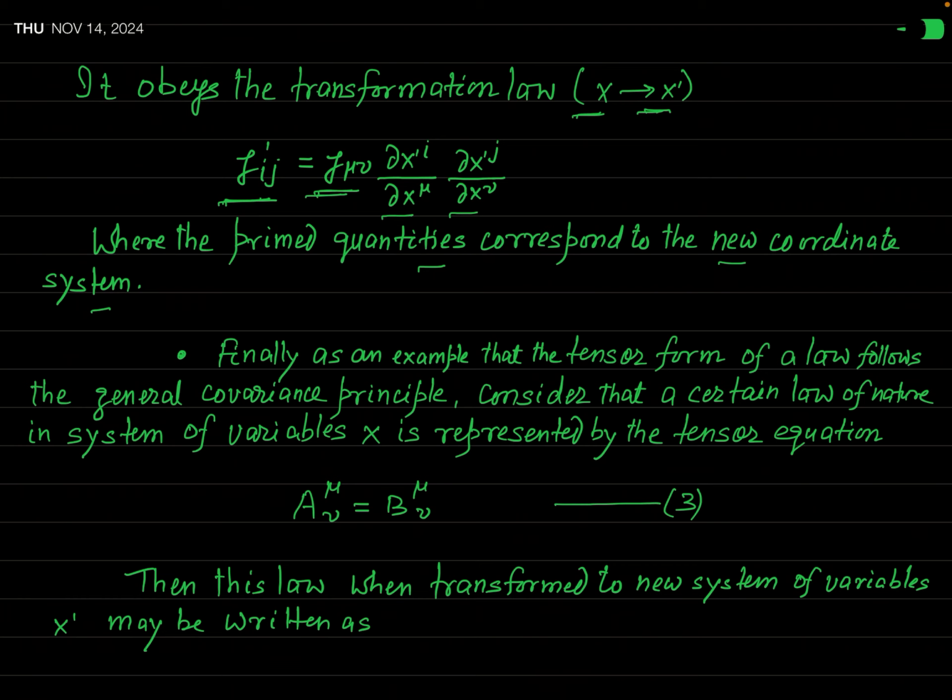For explaining this very fact, let us consider a certain law of nature in the system of variables x, and this law is represented by this tensor equation.